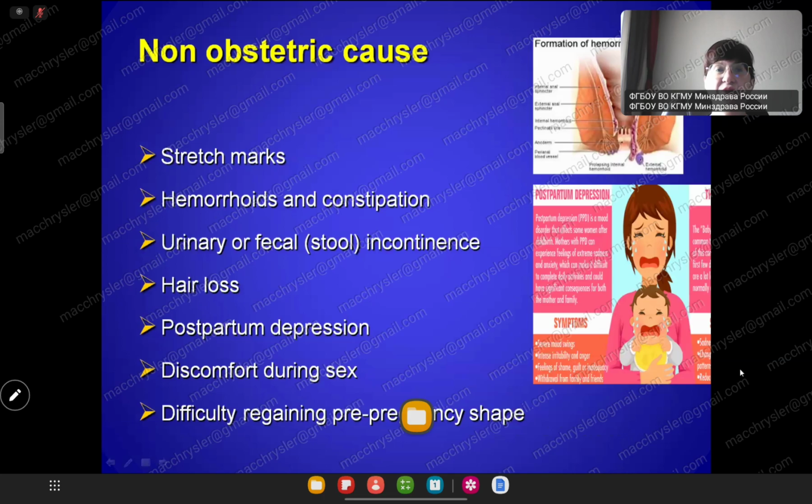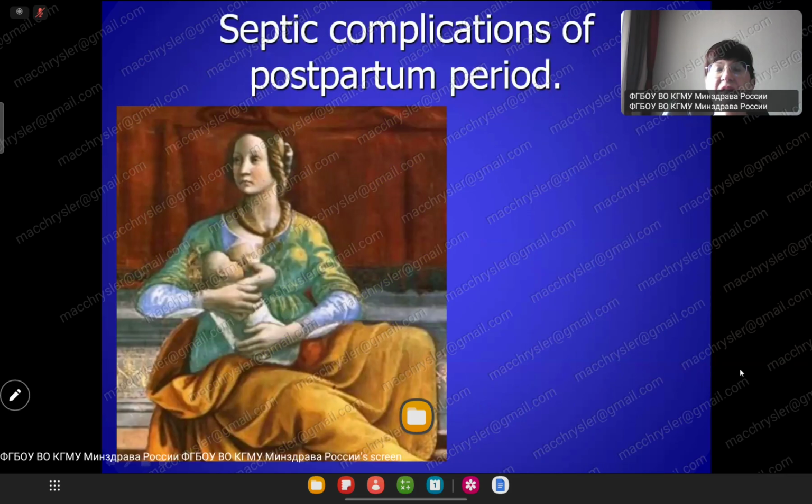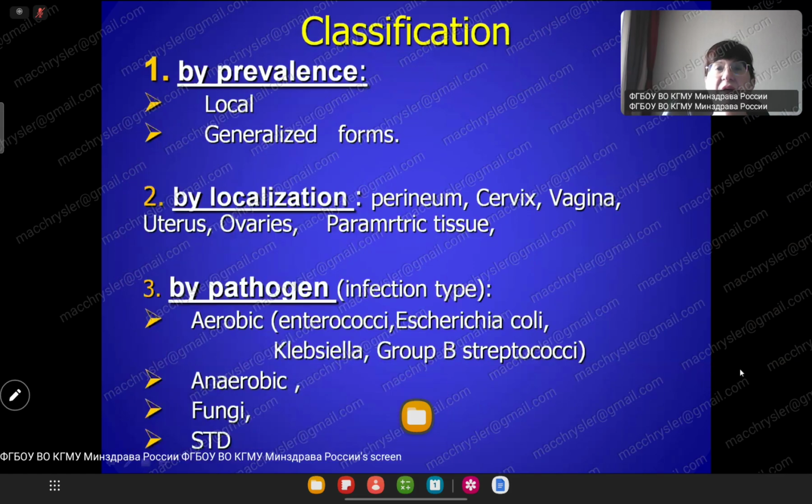Non-obstetrical causes: stretch marks, hemorrhoids, constipation, urinary or stool incontinence, hair loss, postpartum depression, discomfort during sex, difficulty regaining pre-pregnancy shape. Septic complications of the postpartum period.